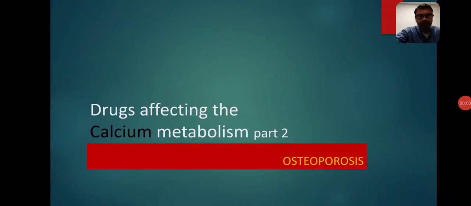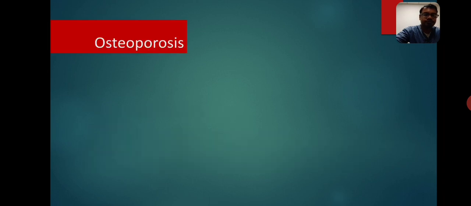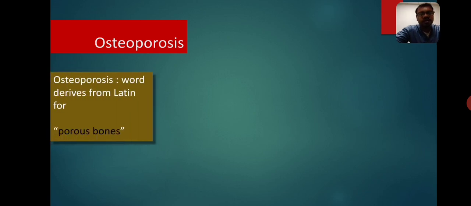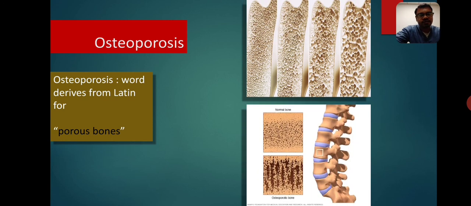Hello, welcome to the second part of the drugs affecting calcium metabolism. In this part, we are going to talk about the various drugs useful in osteoporosis. So, what is osteoporosis? The word derives from the Latin, it means porous bone. Bone becomes very fragile and weak because of loss of minerals.